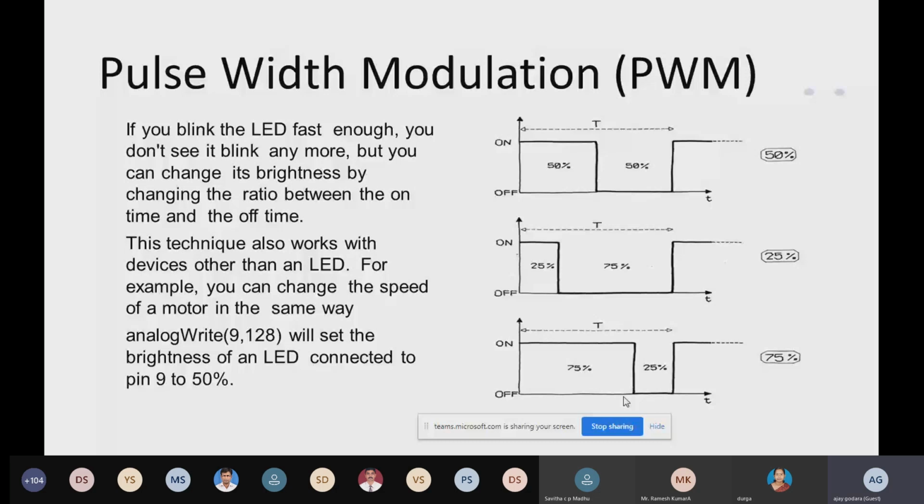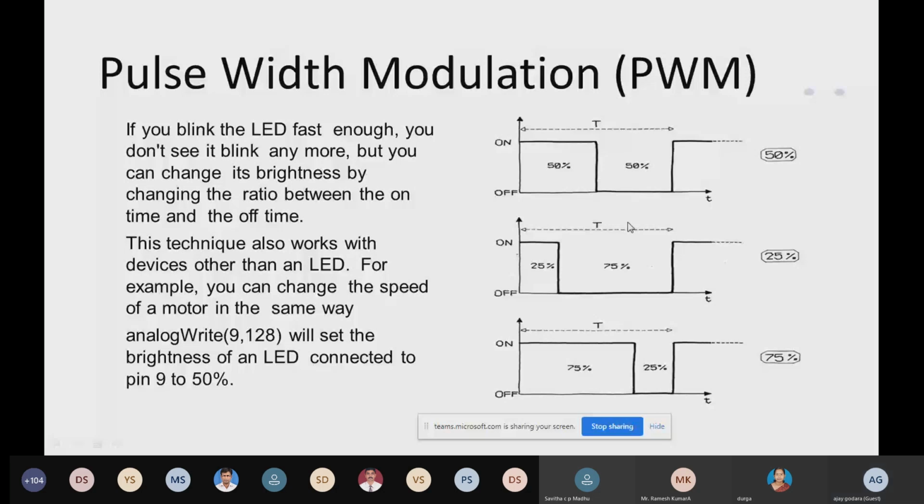We are going to use that technique for giving analog output, because so far we have discussed digital input, digital output, and analog input. Now we are going to discuss a very important part, that is analog output. So you can see over here that we can use the PWM technique. What is the meaning of the PWM technique? I'm going to explain quickly what the PWM technique is.